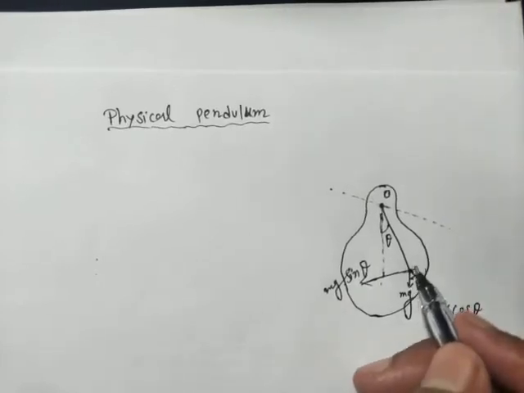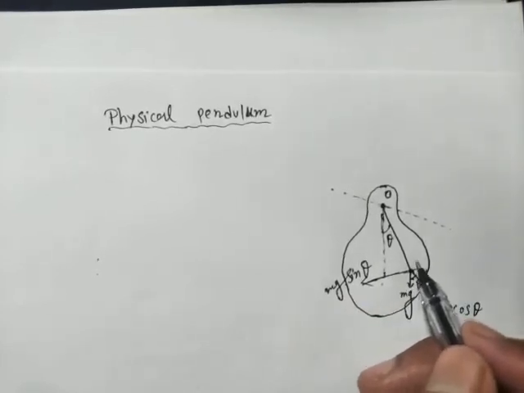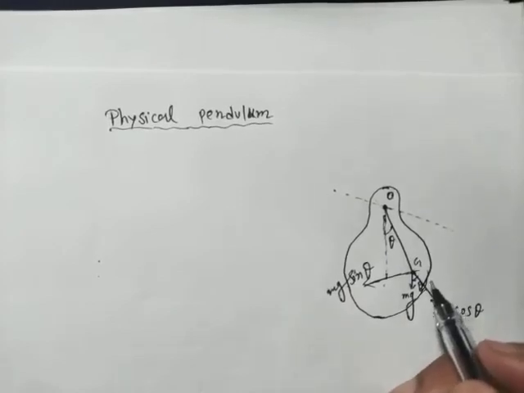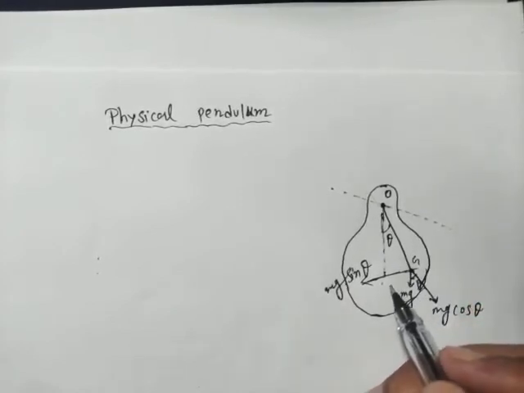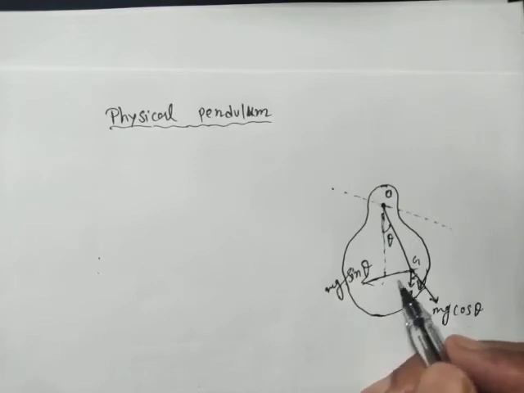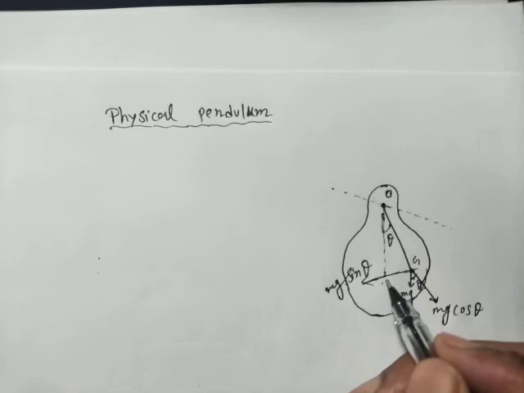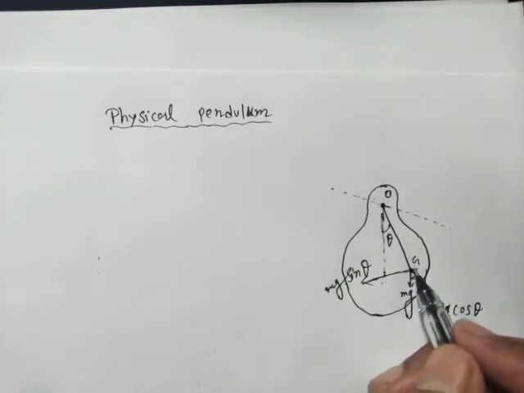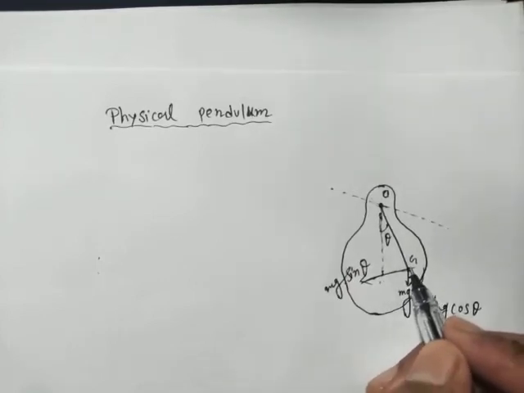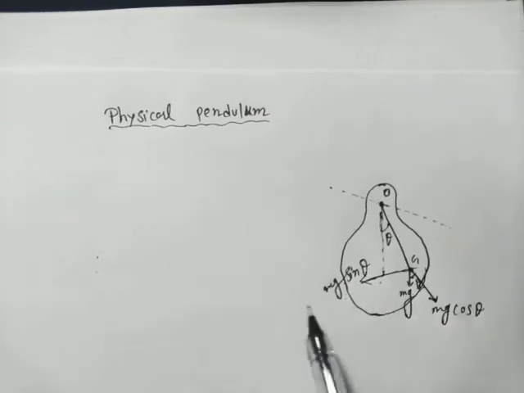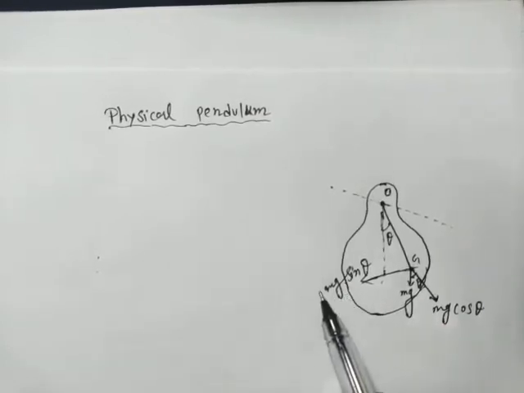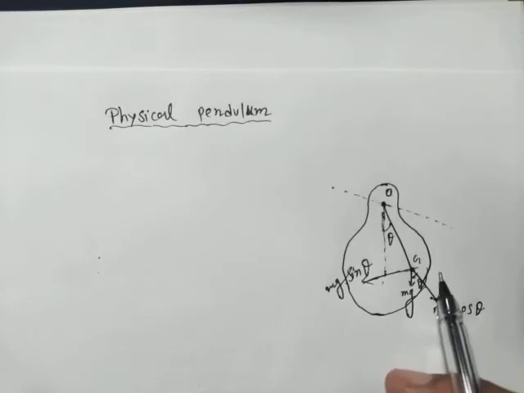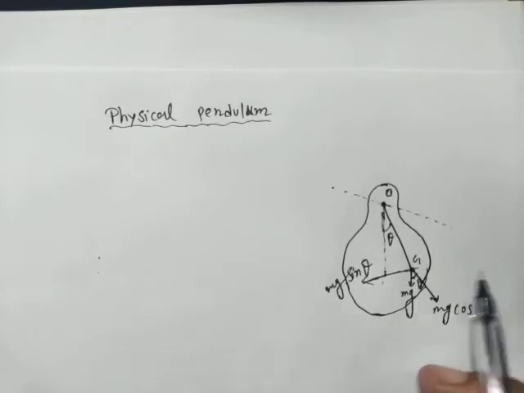I have shown you only G, the center of gravity. It was initially here, and after some time it will go to this point. When we give a certain jerk to it, it will displace from this point and execute its harmonic motion.